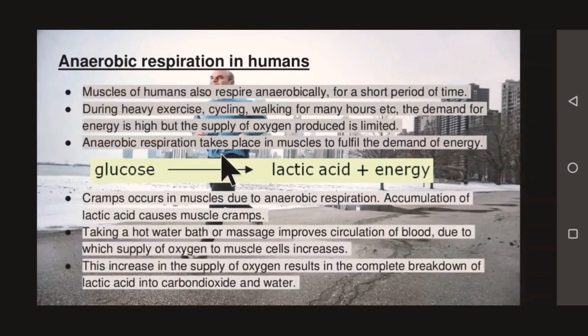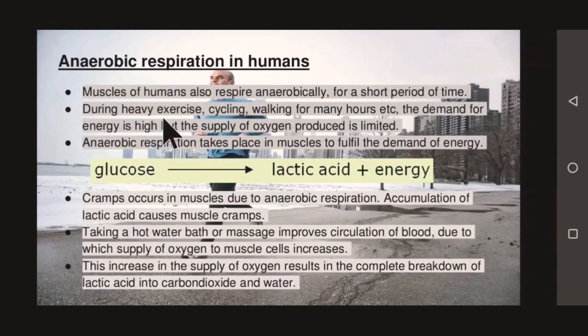Now let's study anaerobic respiration in humans. You may question that aerobic respiration takes place in humans, but in some special cases anaerobic respiration also happens in humans. Muscles of humans also respire anaerobically for a short period of time.